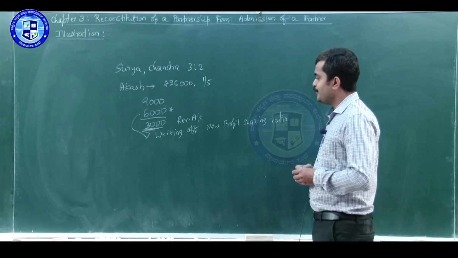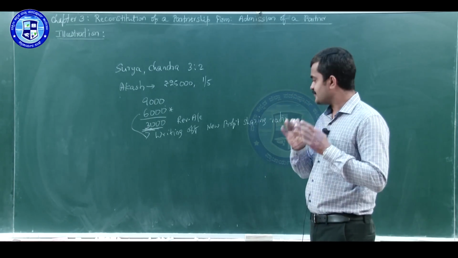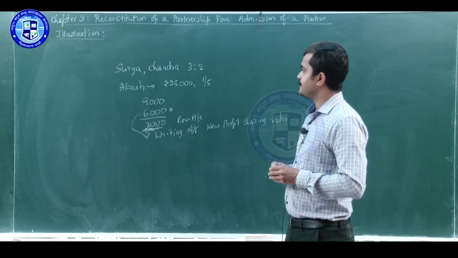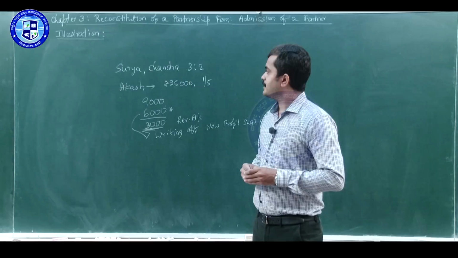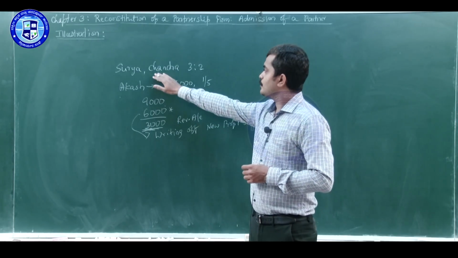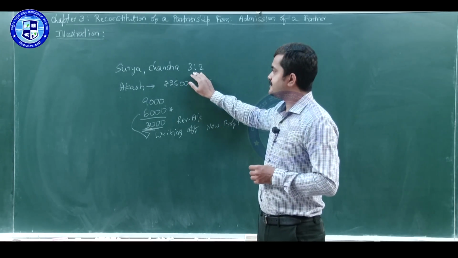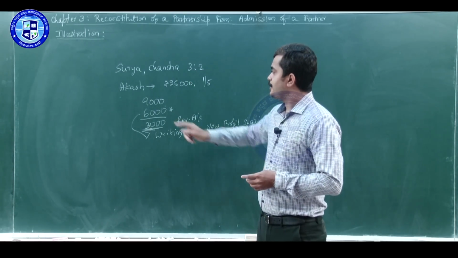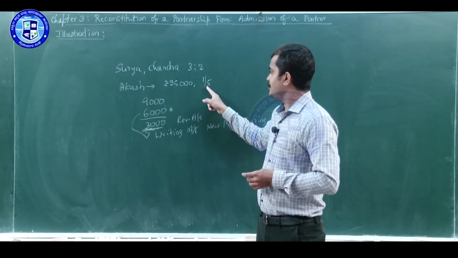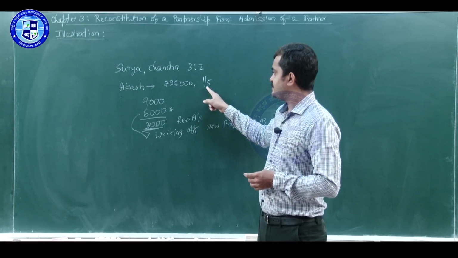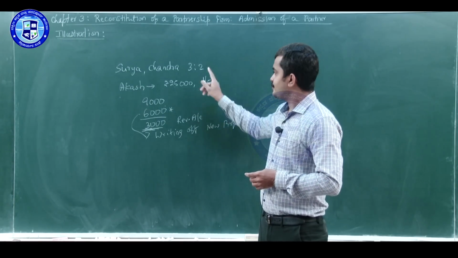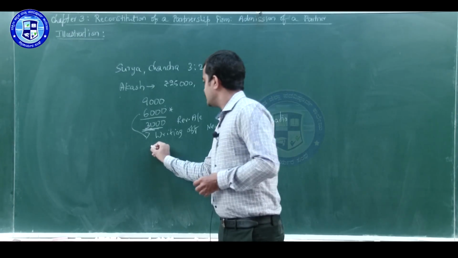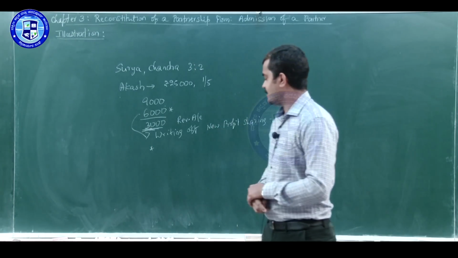In this problem, the new profit sharing ratio is not given, so we have to calculate it. Look at the given information. The old ratio of old partners is given, that is 3:2. The new partner's share in future profit is given, which is 1/5. So in this case, how to calculate the new profit sharing ratio?